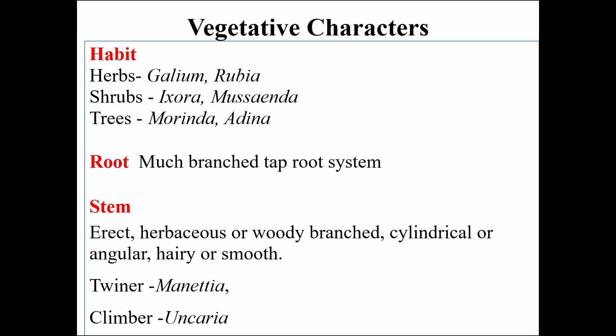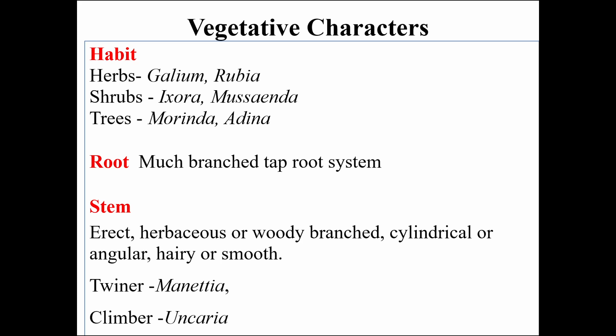Now let us look into each of the characters in detail. So let us start with vegetative characters. So the habit in most cases is they may be herbs, shrubs or trees, and I have given two examples for each category. Herbs, Galium and Rubia; shrubs, Ixora, Mussaenda; trees, Morinda and Adina.